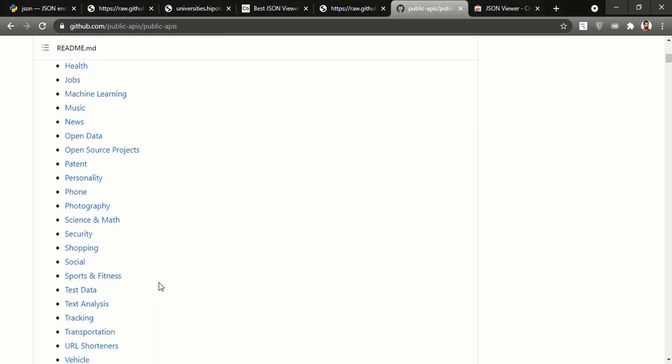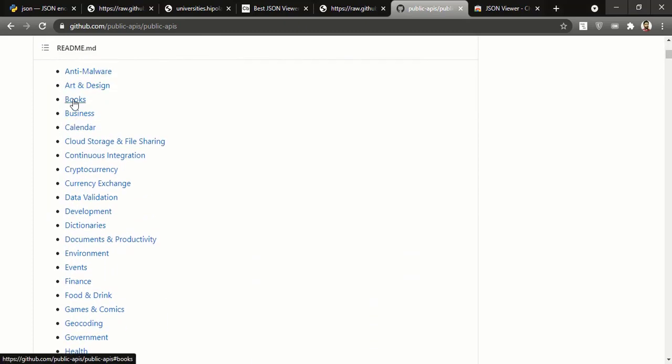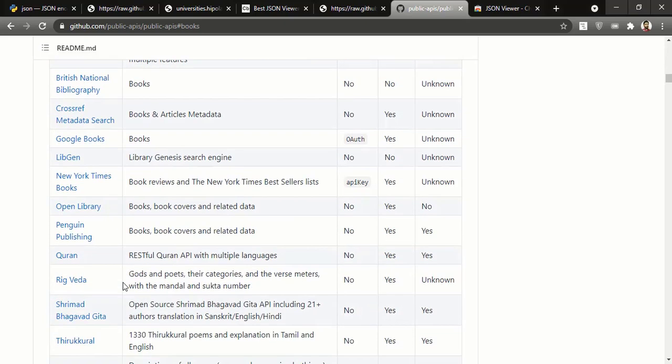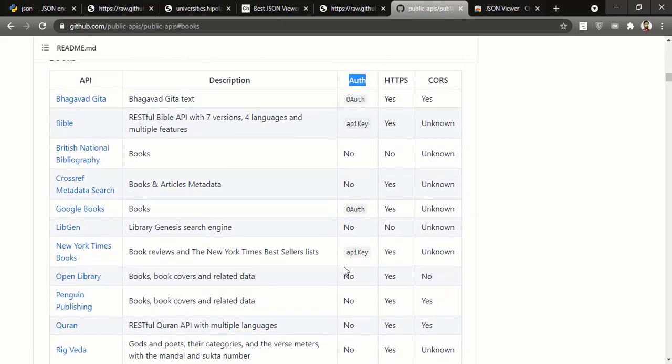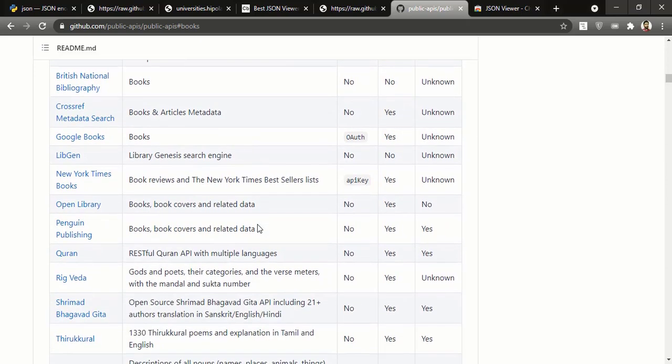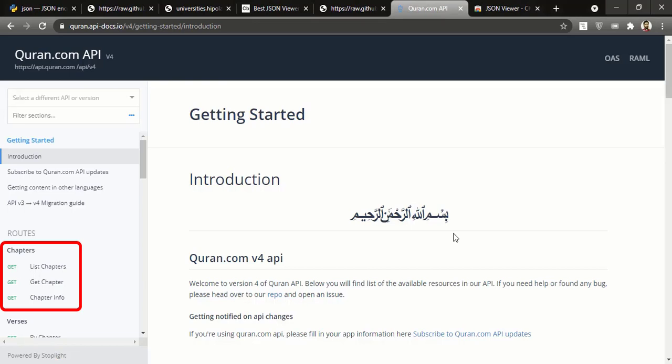There are many categories and many links against each category. Let's go to this books category. For the different API links provided here, you can see this authentication column. Many of the APIs don't even need authentication. Some need it, where you have to create an account and they provide an API key to use. Google Cloud API is one such example. Let's see this Quran API, and this does not need any authentication. You can see links to different data here.